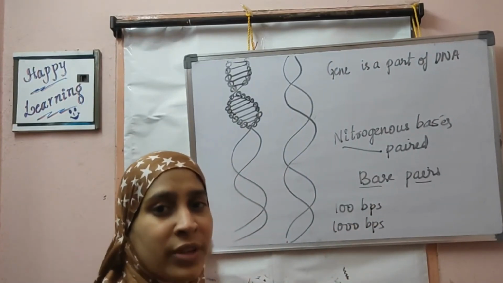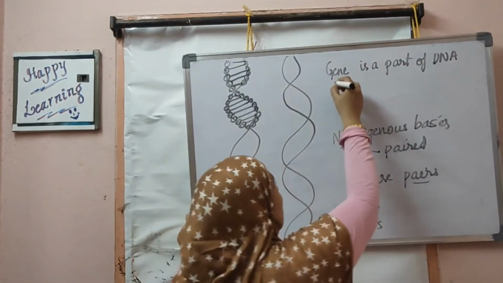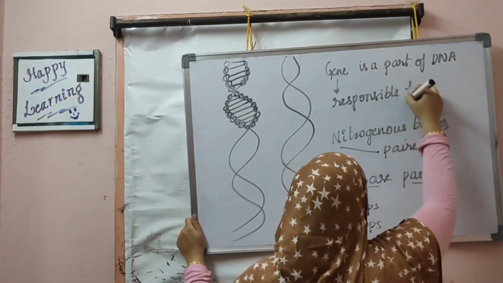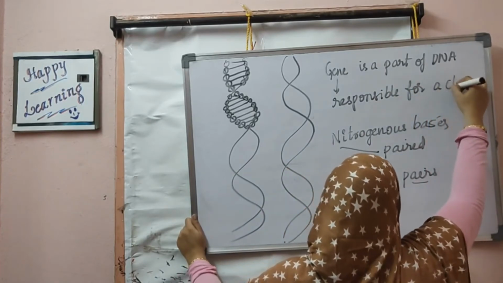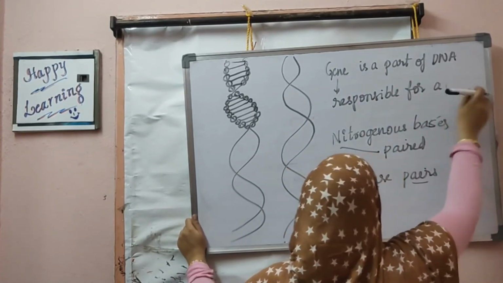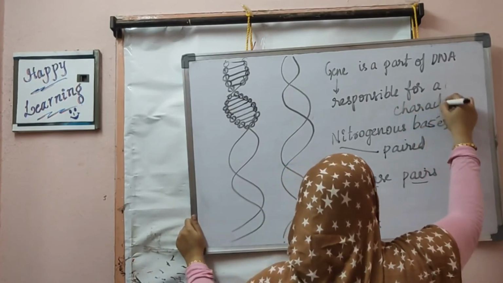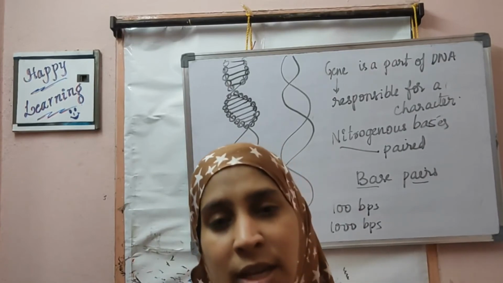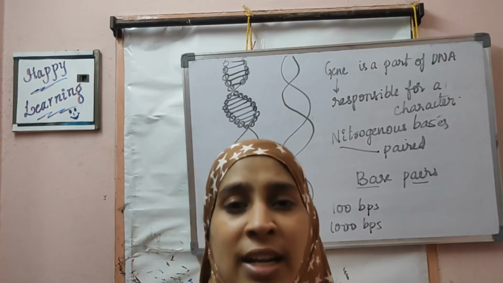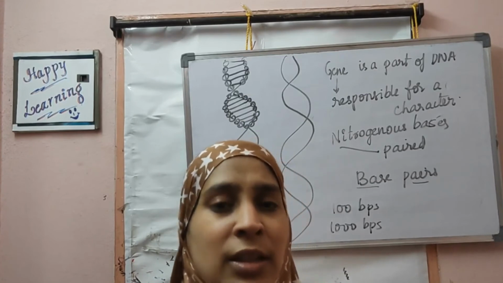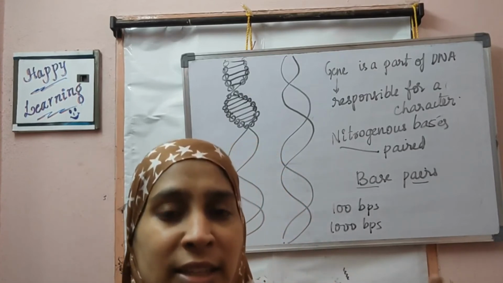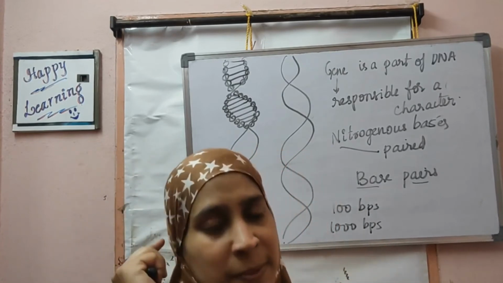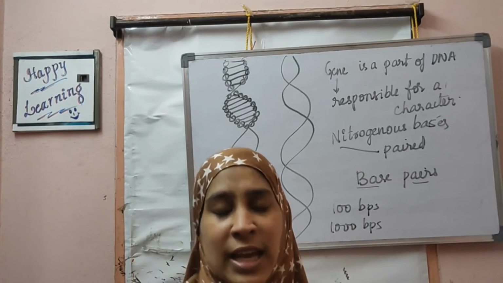A gene is a part of DNA which is responsible for one character in the organism. Suppose you take skin color, which is a character in the organism, that is defined by one gene. Same like that, how much length your fingers should be is decided by one gene that is present in the entire DNA.